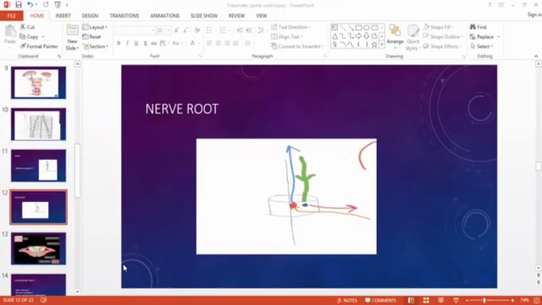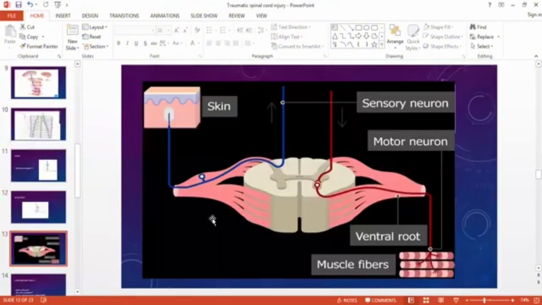I will show you the picture as well, of the nerve root. This is the picture. Can you people see? They've shown the nerve root here. From the anterior side, there is the ventral root and the motor neuron is coming, and on the other side they've shown in the blue, but on both sides the same thing is present.